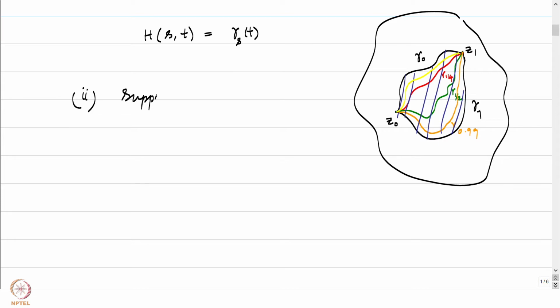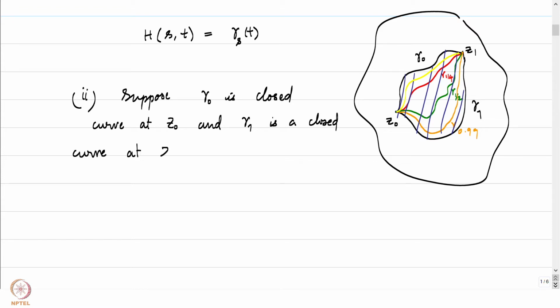Suppose it's not very different. We are just trying to see what happens when both gamma 0 and gamma 1 are closed curves. Suppose gamma 0 is a closed curve at z0, and gamma 1 is a closed curve at say z1. I'm not demanding that the 2 points be the same, they could be closed curves situated at different points.